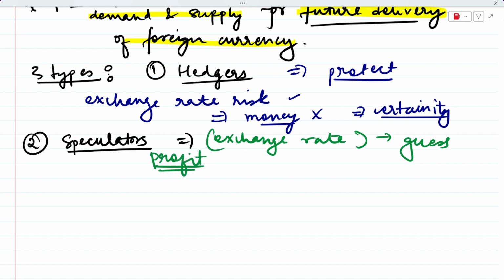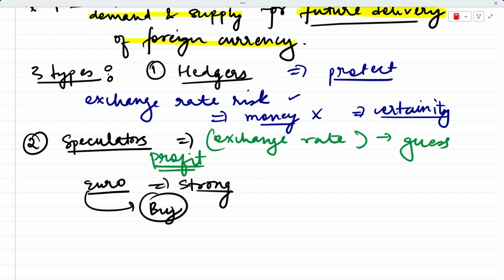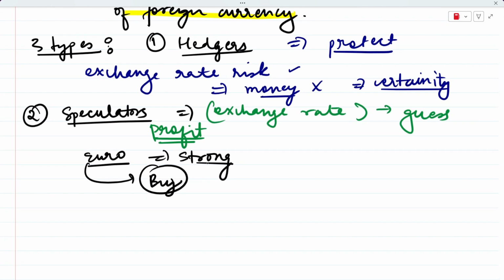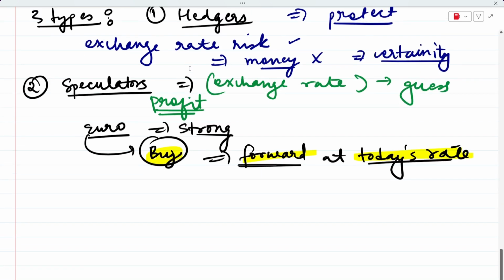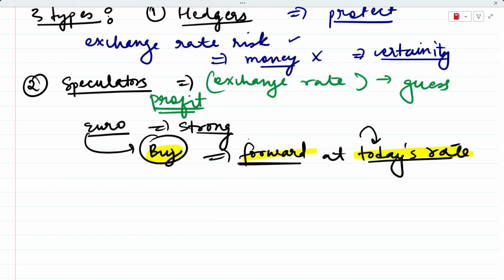So for example, if I am a speculator and I believe that the euro is going to become stronger in the coming future, what I'm going to do is buy euros forward at today's rate, which means I'll lock the rate today, because I will already decide the rate today and buy euros at the forward rate. And then I'll later sell it at a higher spot rate because I know that the euro is going to become stronger.